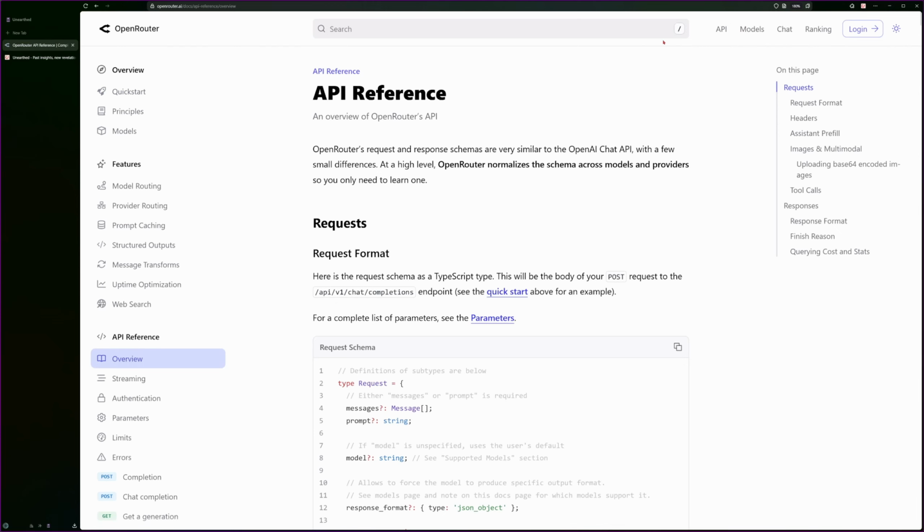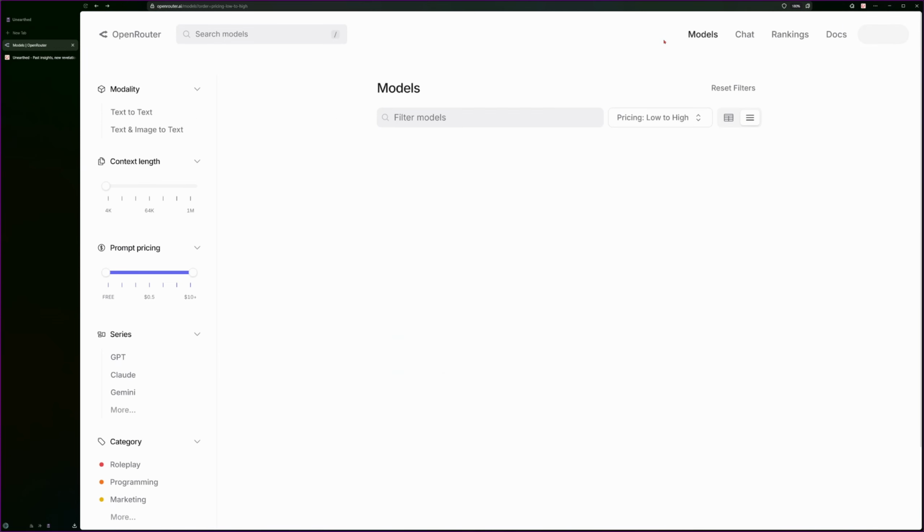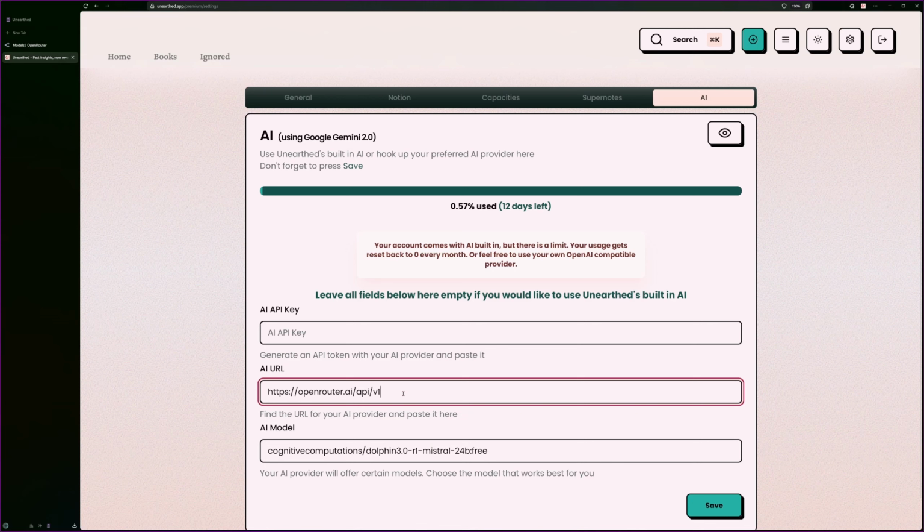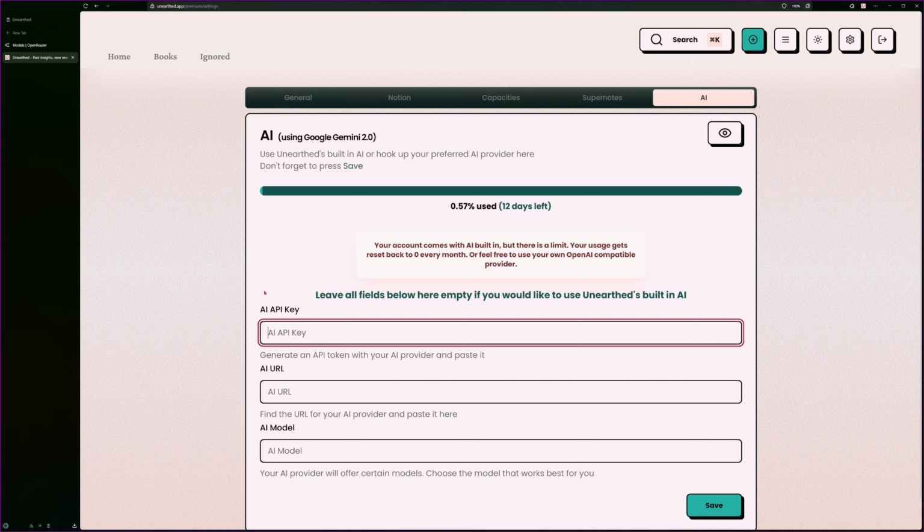Oops, sorry. Oh, I'm not even signed in. You'd have to sign in and then you make an API key and just put it in here. If you have anything in these fields, then it will try to use the custom AI rather than the built-in one. So if you would like to use the quota, just get rid of them all.